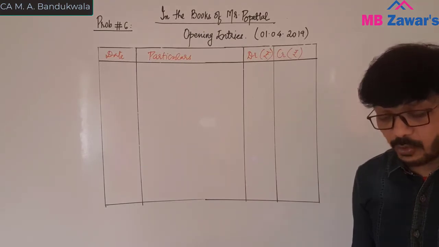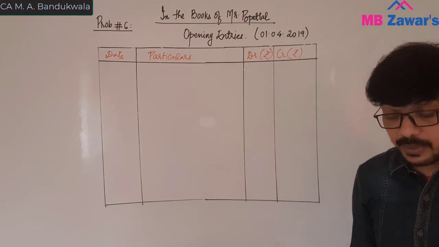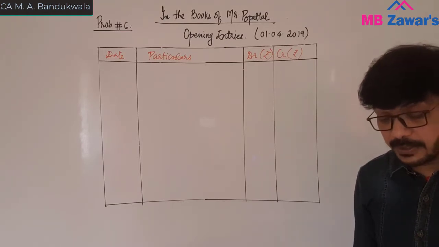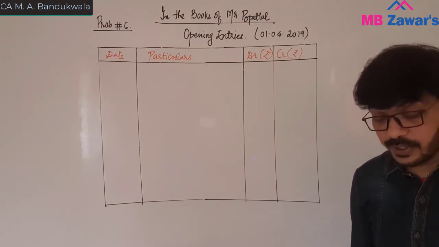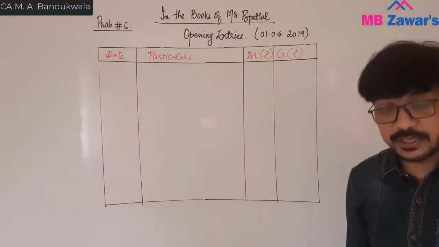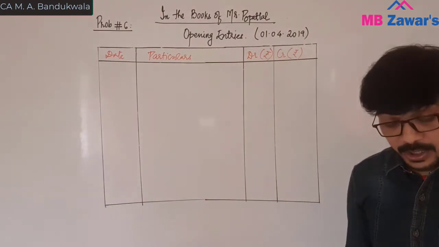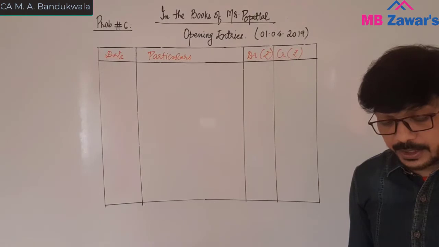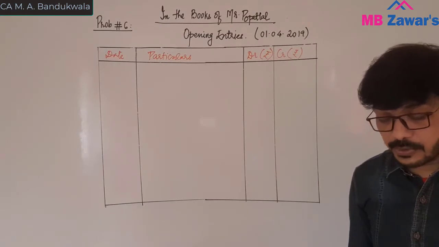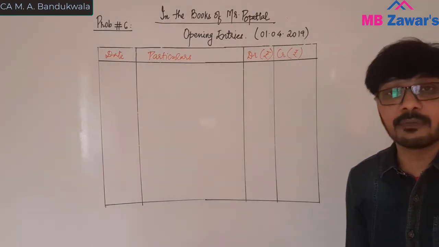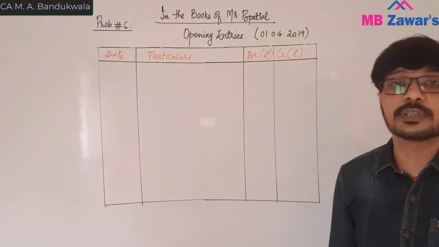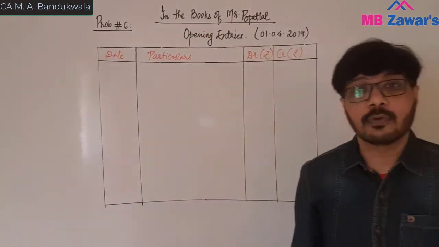On the asset side you have fixed asset, inventories, trade receivables in the inner column less provisions, and you have cash account. Required: show the opening journal entry on 1st April 19 in the books of Mr. Popat Lal. So they have given the balance sheet on 31st March 19 and they have closed the books.